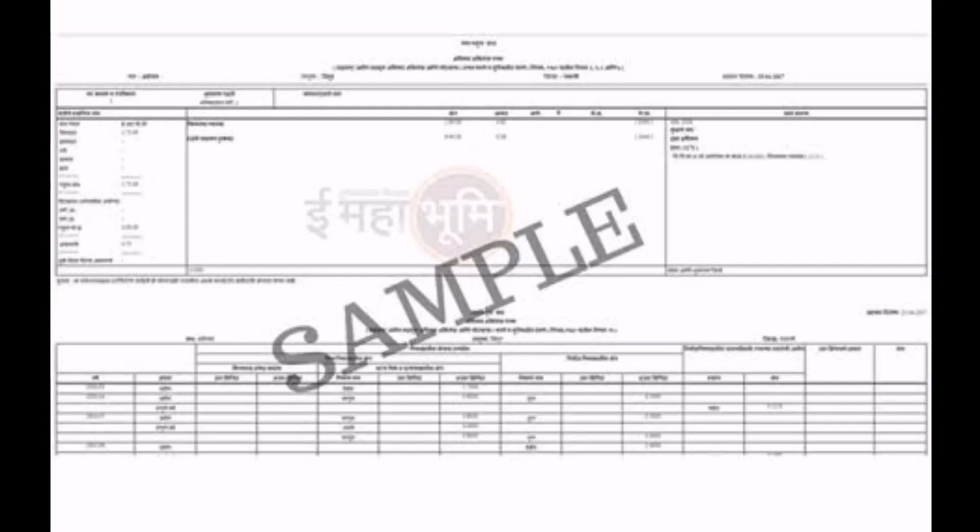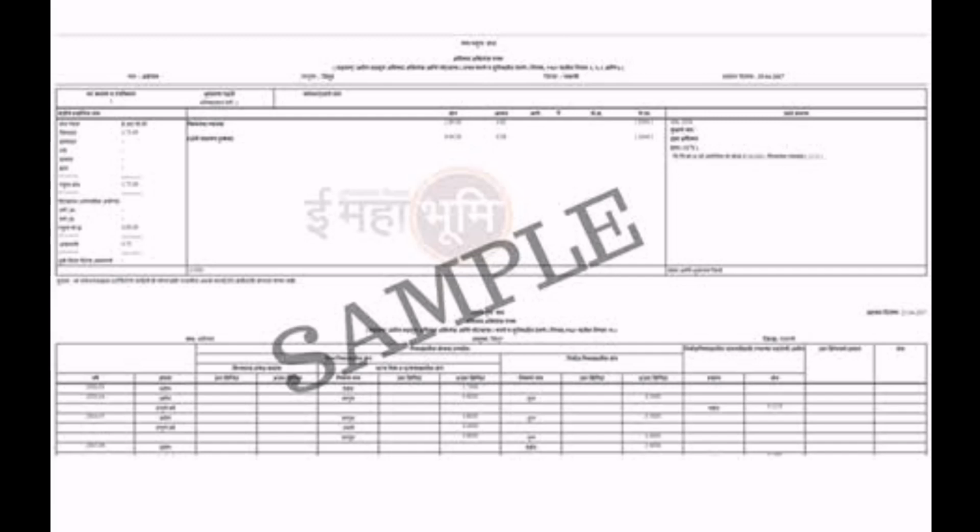Let us get some information about it. See, in the picture you can see this is a sample of the 712 extract. Okay. Now, one can get to know under whose ownership the land is from the 712 extract. The extract is a record kept by the Public Revenue Department. Serial numbers 7 and 12 are distinctive sections of the law pertaining to the ownership of the land. So, with the help of this 712 extract, we can come to know whose ownership the land is with.